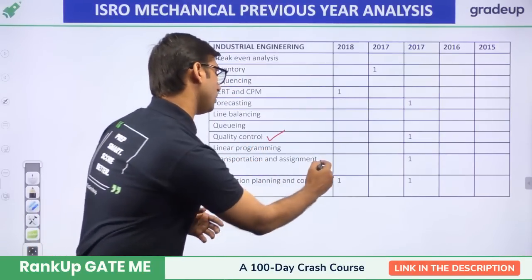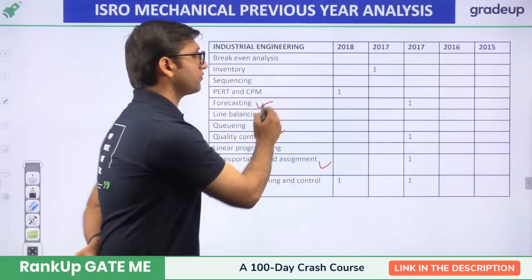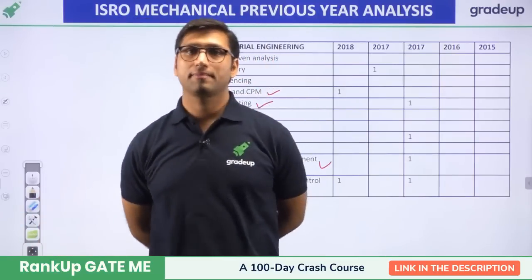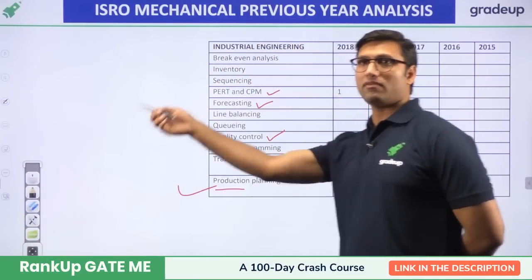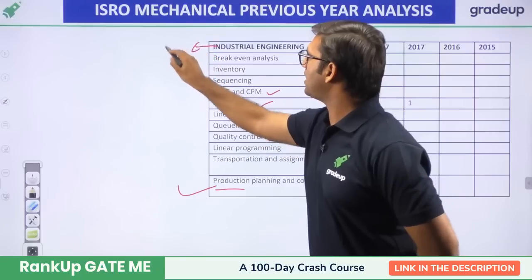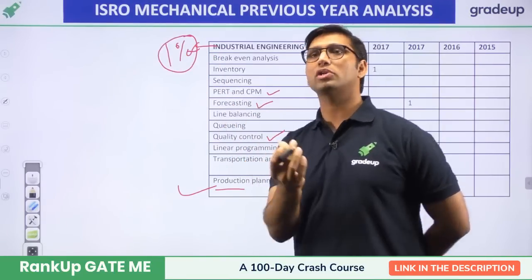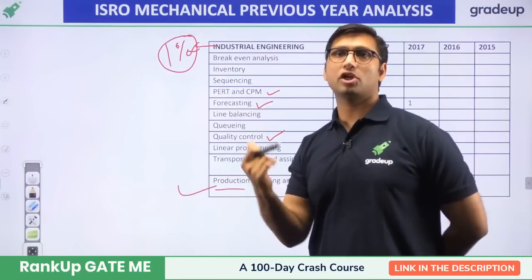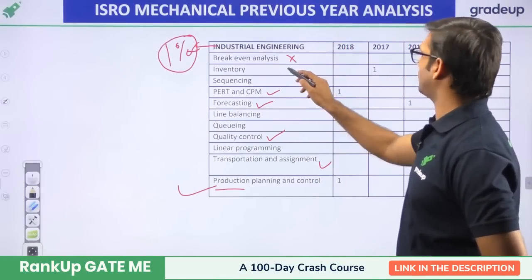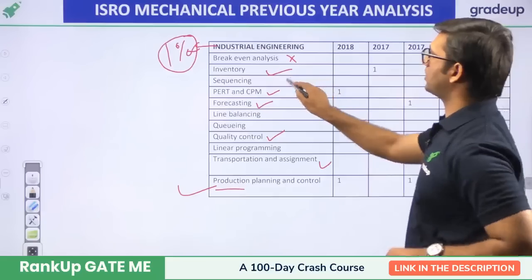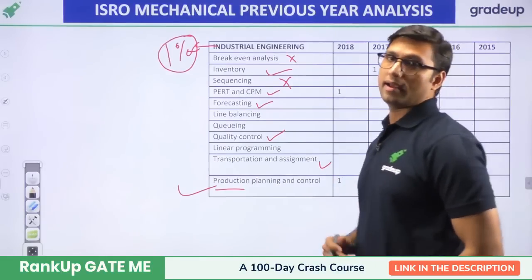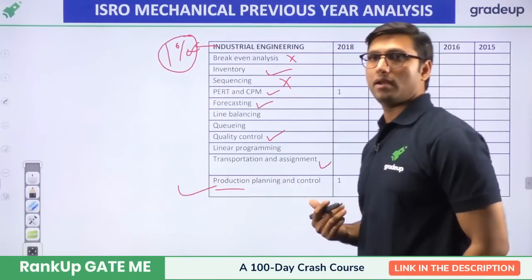There were questions from quality control, transportation and assignment, and also a question from forecasting, and PERT and CPM. So these are the topics that have been asked so far. From the previous analysis of 15 to 18, industrial had a weightage of only 1% in the ISRO exam. Only a few questions are asked from industrial. There is no question from break-even analysis, one question from inventory, and no question from sequencing. PERT and CPM, forecasting, quality control, transportation, and production planning had one question each in the previous years.